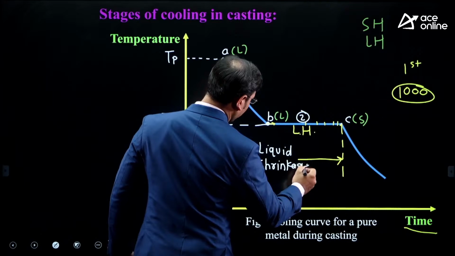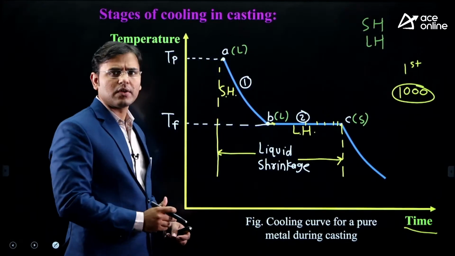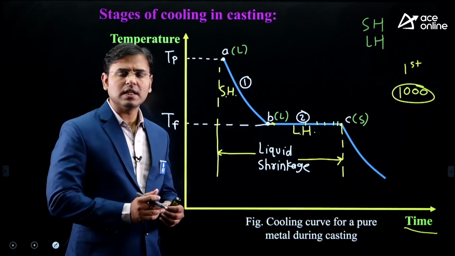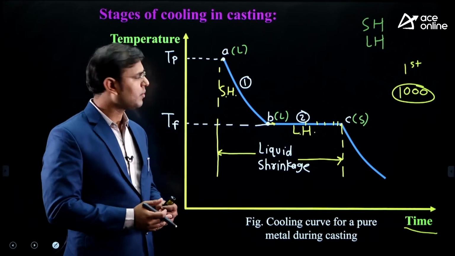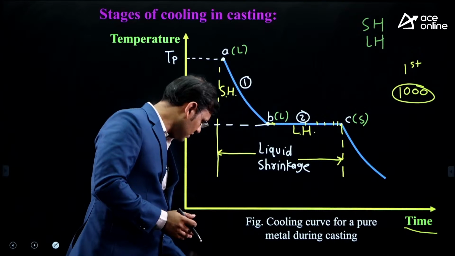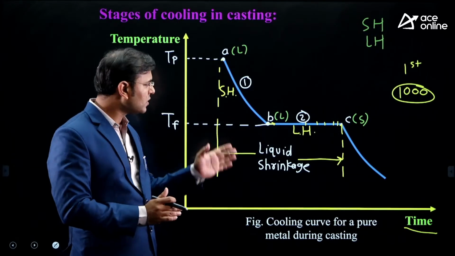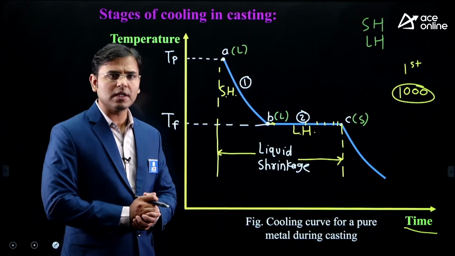This is the liquid shrinkage. Now see, liquid shrinkage means in stage 1 there is also shrinkage of molten metal. In stage 2 also, the shrinkage of molten metal is there. In both the stages the shrinkage of molten metal is there.